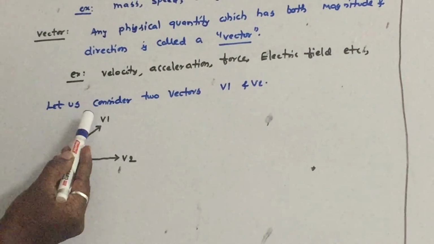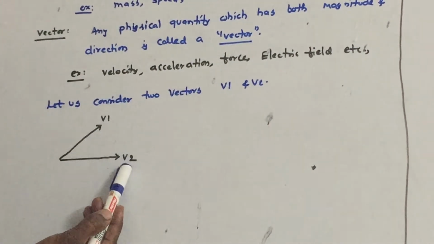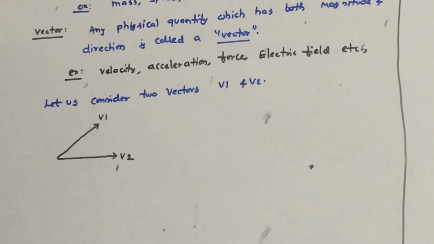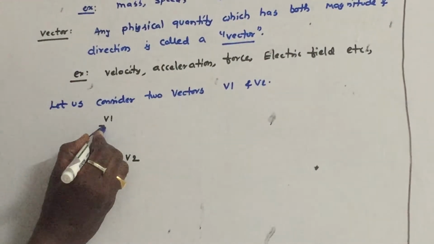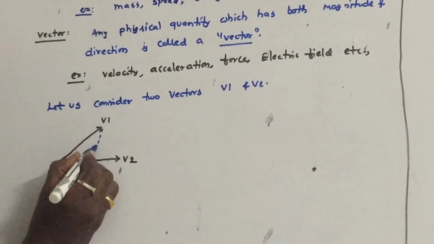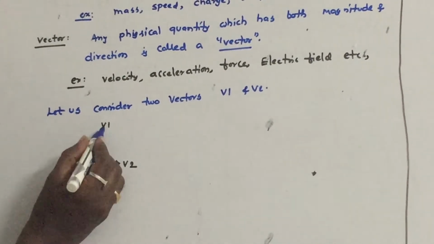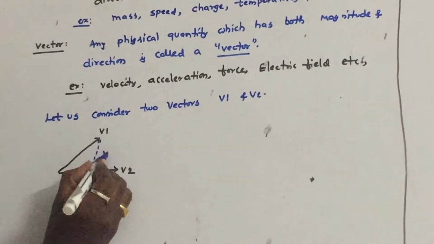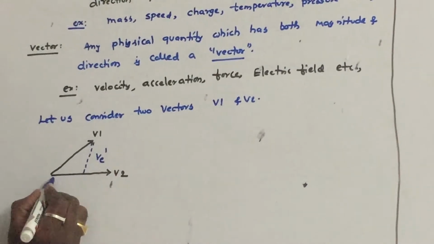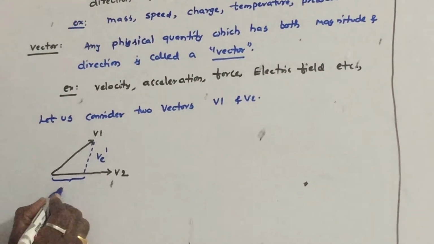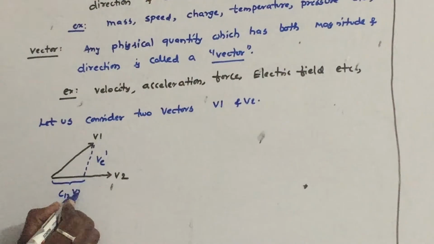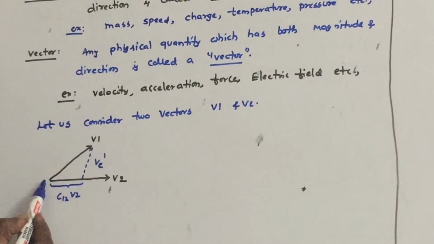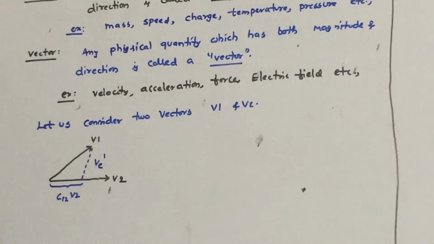The vector v1 can be expressed in terms of v2 in many ways, just by projecting v1 onto v2. Let us call this error vector ve1. The component of v1 along v2 is c12 into v2.